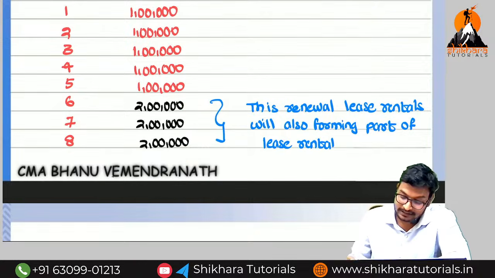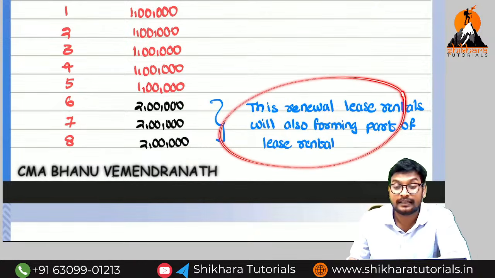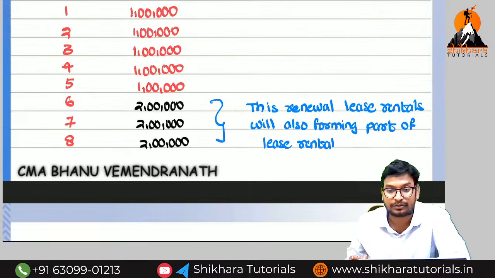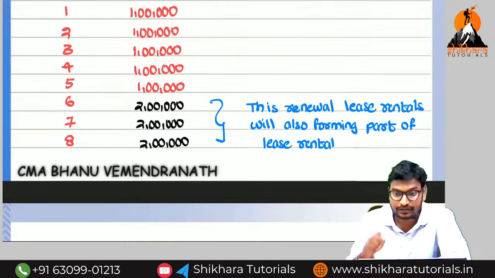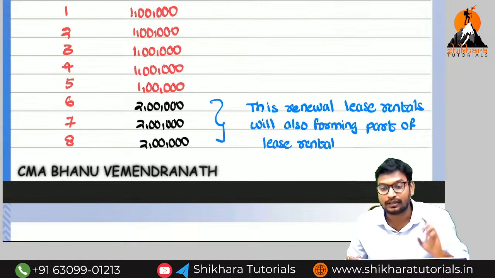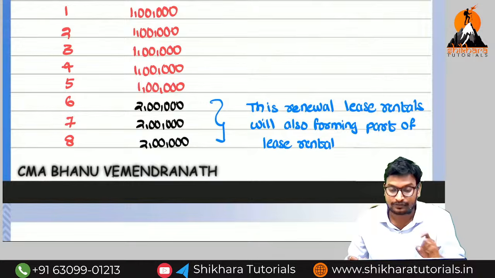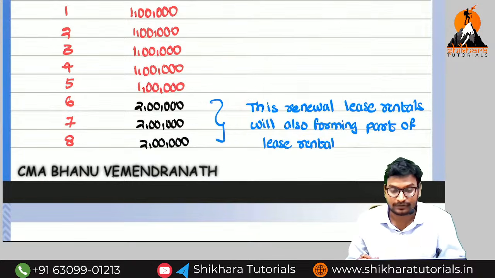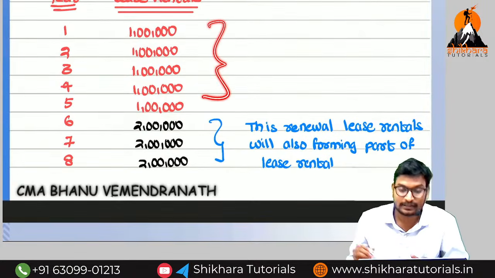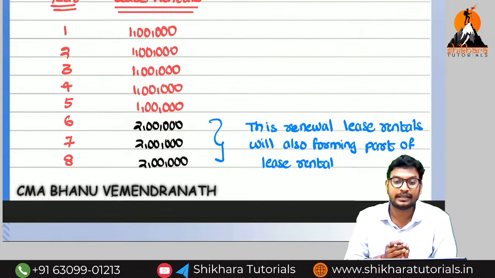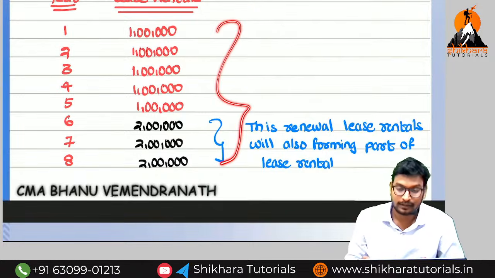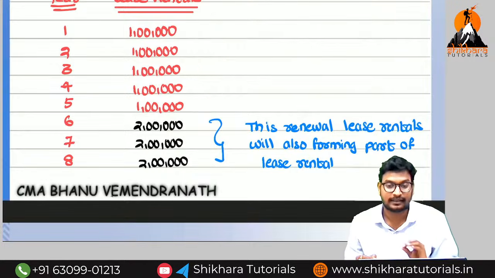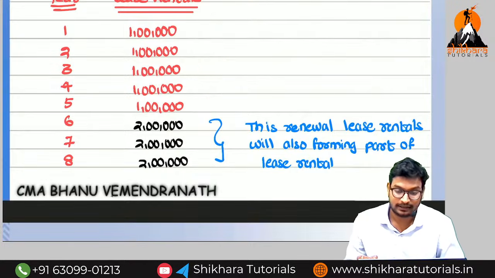Okay guys, so this will also form part of the lease rental if two conditions are satisfied. What are the two conditions? Both the parties need to accept it, and that condition must be present at the time of inception of the lease. If both conditions are satisfied, then the lease payment means all of this. If both conditions are not satisfied, then the lease payment means only this 5 lakhs. If the renewal period is accepted, the lease term will be all. If the renewal period is not accepted, the lease term is equal to the lease payments of 5 lakhs. So this is the clarity I have given.